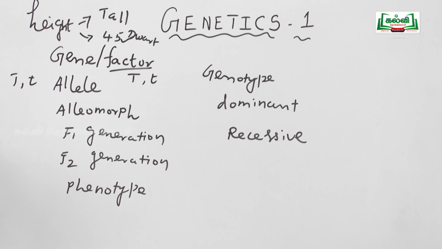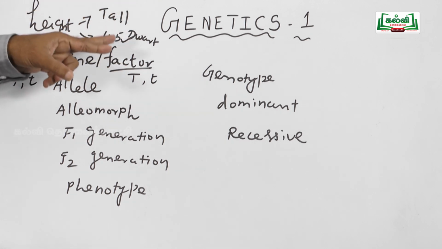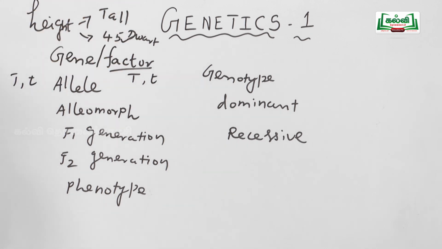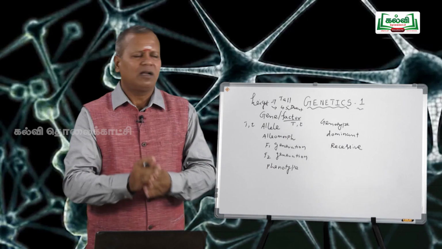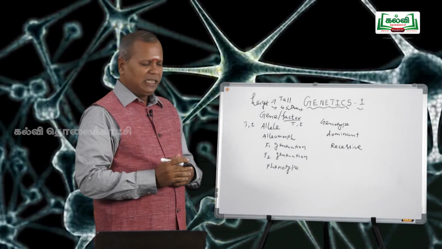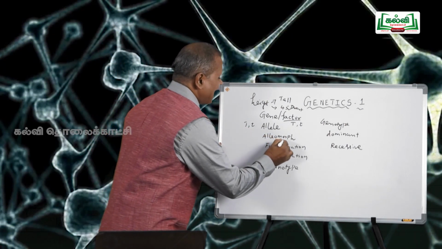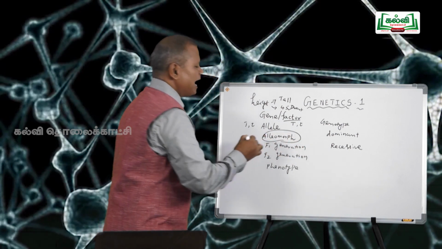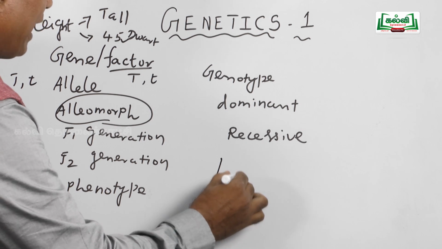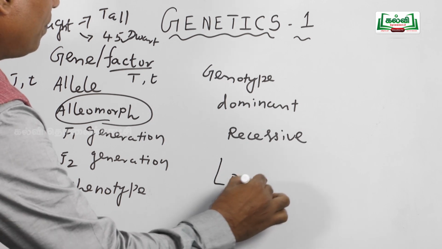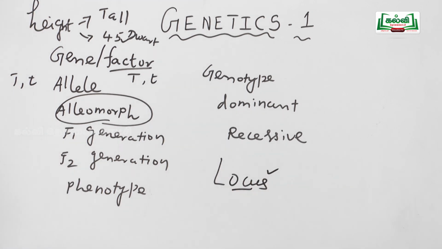So the genes or factors controlling tallness and dwarfness are collectively known as an allele, or alternate forms of the same gene which control different expression of a single character. The character produced by the allele is said to be allelomorph. The position of a gene or an allele in a chromosome is said to be locus.